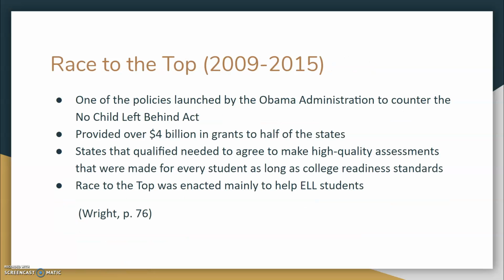In 2009, the Obama administration released the Race to the Top, basically to counter the No Child Left Behind Act. This provided over $4 billion in grants to the states that qualified for it. The states that qualified needed to agree to make high-quality assessments for every student, aligned with college readiness standards. So they had to give them standards that would make these kids ready for college, as well as assessments that fit every student.